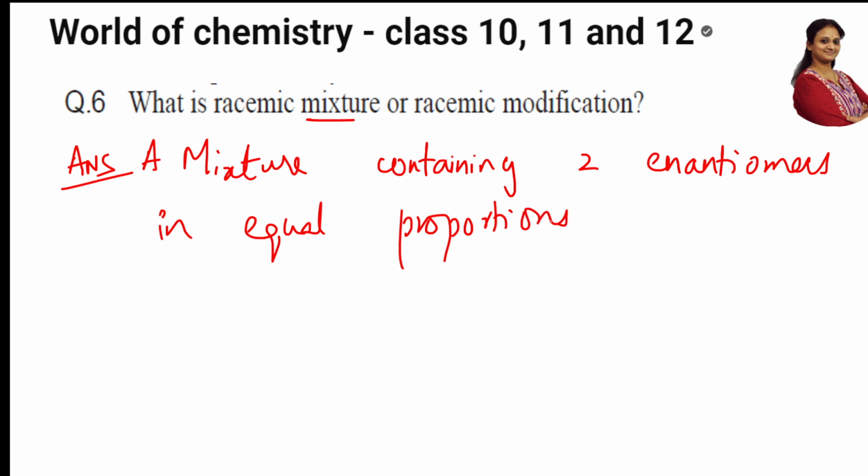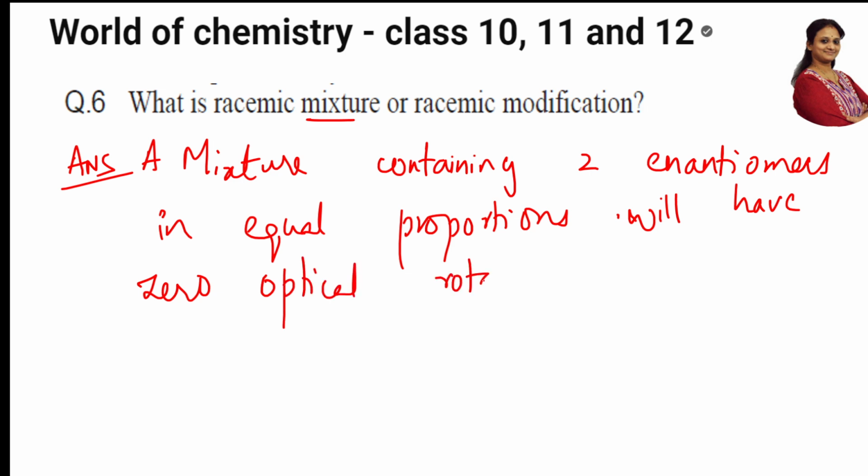What will they have when they have equal enantiomers, plus and minus both? When they have equal proportions, it will get cancelled, right? We'll have zero optical rotation. Optical rotation done. The rotation due to one isomer will be cancelled by the other because both have equal proportions, no? Yes.